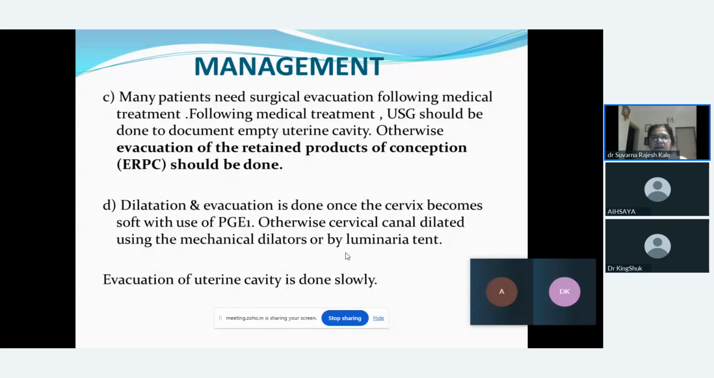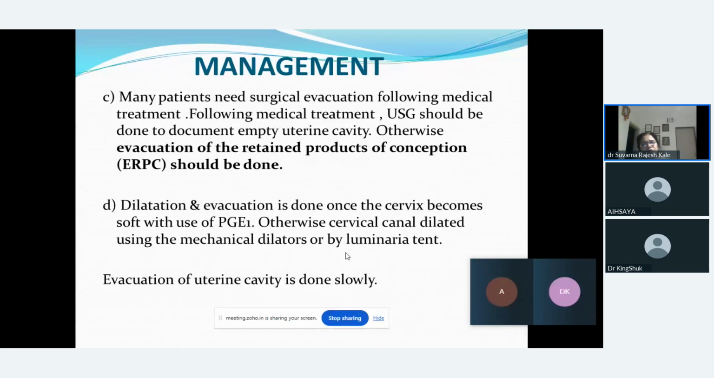If it fails, the patient needs surgical evacuation if the medical management fails. So following the medical treatment, you have to go for USG to find whether the uterine cavity has been completely evacuated or not. Otherwise, you have to go for the process of evacuation of the retained product of conception, with the help of the ovum forceps or with the help of a curette.